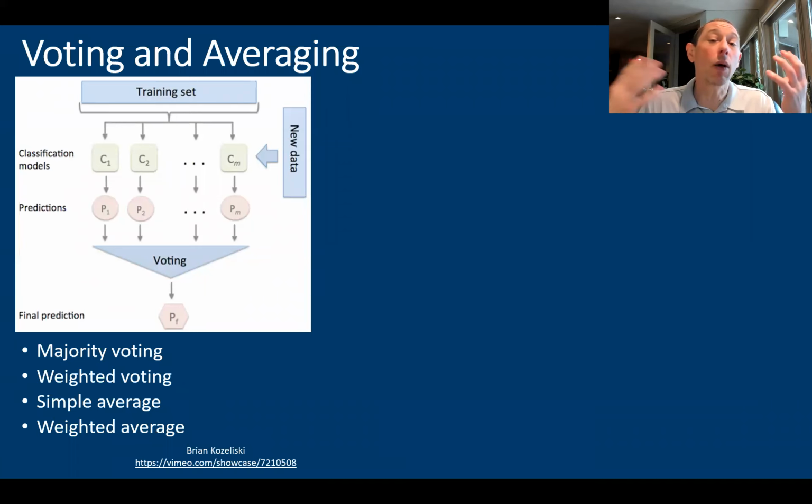So one is called voting and averaging. You have these different models, and one approach would just be we take whatever the majority say. So if the majority say it's a buy, then that's what we go with. Another thing is you could weight them. Okay, well, this one seems to be better, so we're going to give that one a higher weight. We could just take an average of those, or we could take a weighted average depending on the efficacy of those models. But it's just a way of scoring your signal, again sell, hold, buy, based on what these individual models are saying by weighting or using some kind of voting mechanism. That's all we're talking about there.